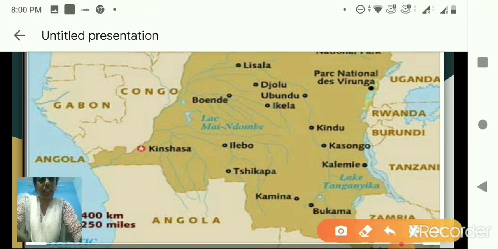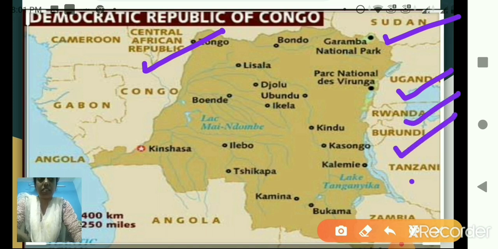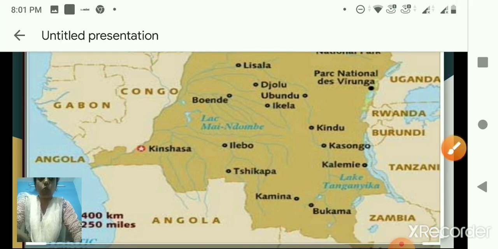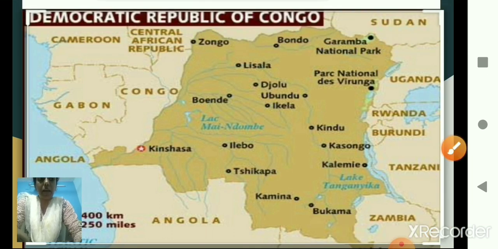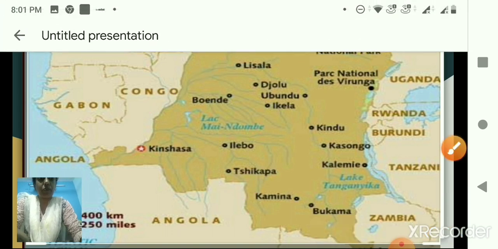Children, I'll repeat it again. Central African Republic and Sudan towards the north. Towards the east are Uganda, Rwanda, Burundi, Tanzania. Towards the south are Zambia and Angola, and towards the west is Congo. Okay, so these are the 9 different countries which surround it.